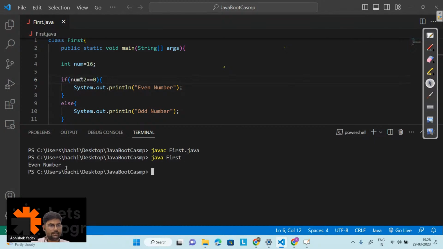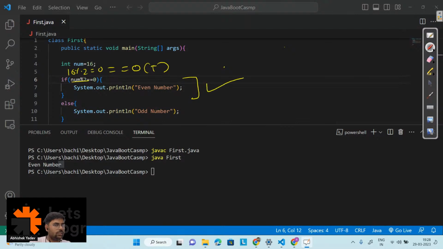So this time I'm getting an even number because this time num modulo 2 will give me what? It will give me a 0, right? That is 16 modulo 2, the remainder is 0. 0 is equal to 0, yes, true. If the condition is true, I will execute this part of the code and I will skip this part of the code, right? So that's why I'm getting this answer. Does anyone have any doubt till this point? Please write in the chat.